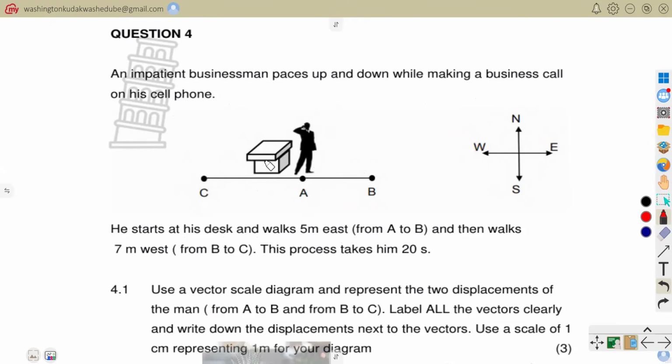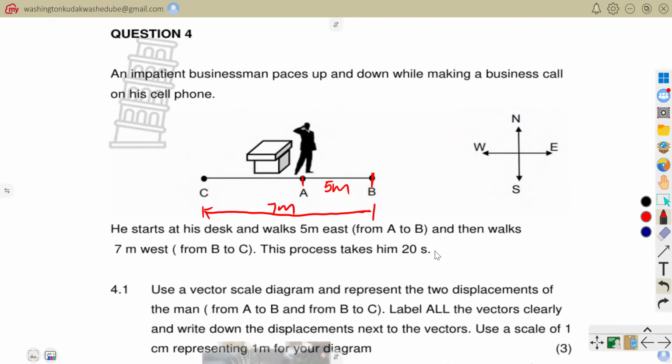So from his desk, he walks 5 meters east. That is from A to B. They say that this is 5 meters, because he's going east. And then he walks 7 meters west, which is from B to C. So from here, going to C here, the distance here, they are saying, is 7 meters.